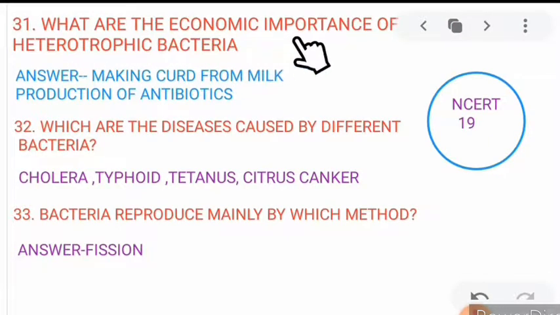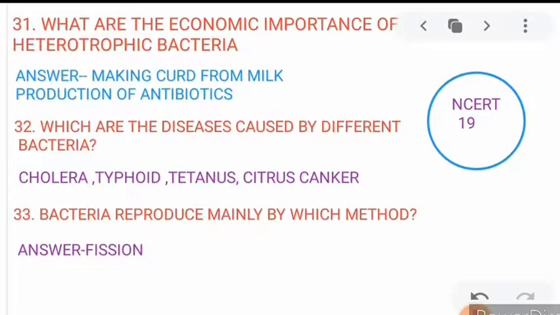What is the economic importance of heterotrophic bacteria? First of all, it helps in making curd from milk, and next is production of antibiotics. Next, which are the diseases caused by different bacteria? Cholera, typhoid, tetanus, citrus canker. These four are clearly written in your NCERT book, and in other books also, but in your book four are written. So I will mention only four.